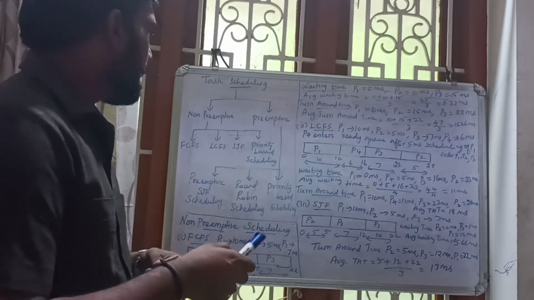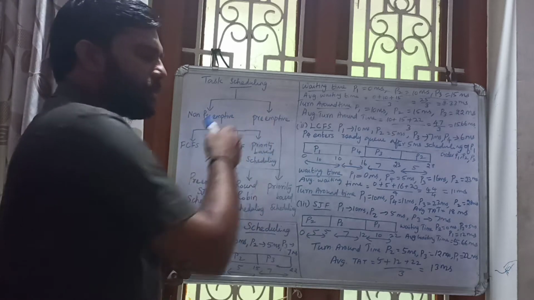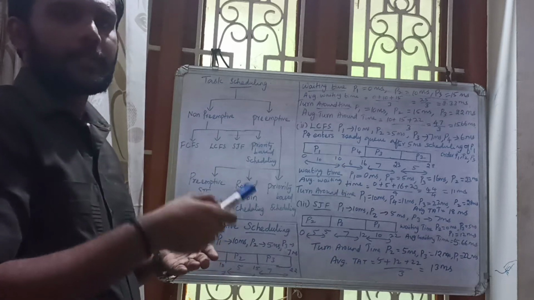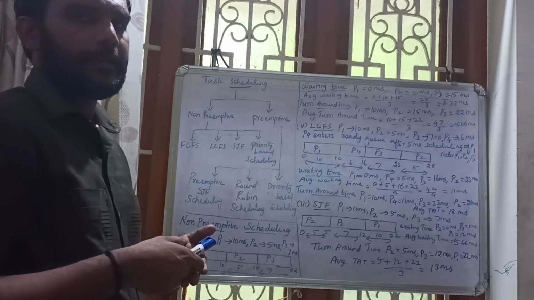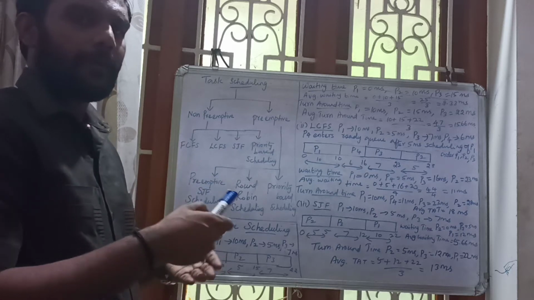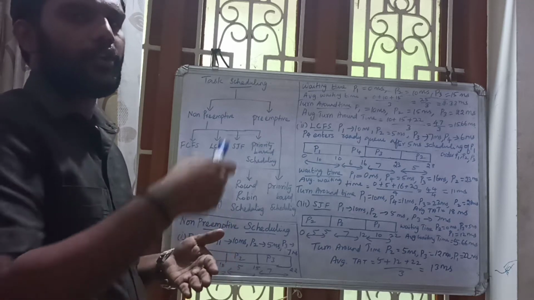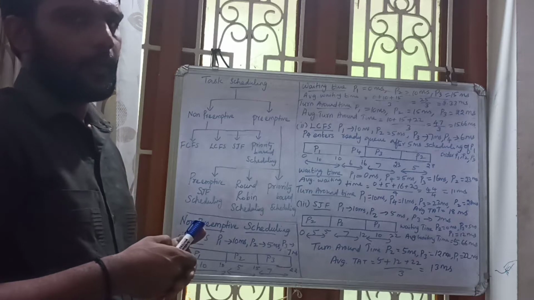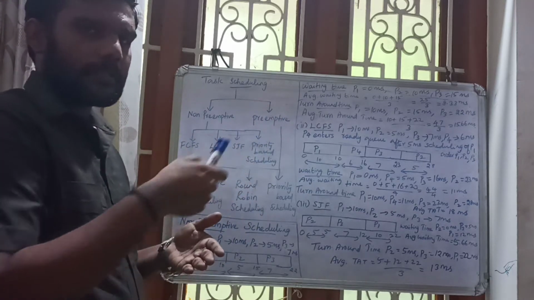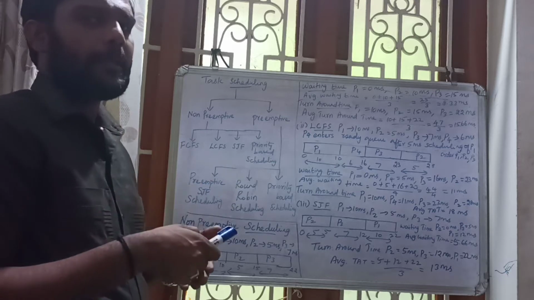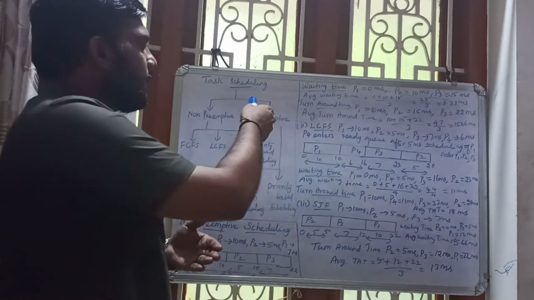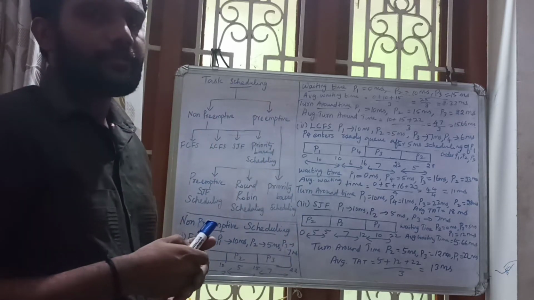There are two types: non-preemptive scheduling and preemptive scheduling. Non-preemptive scheduling means that if a process or task is started, it will not stop intermediately, it will complete fully. After completing the service of a particular process, the control will be transferred to the next process. In preemptive scheduling, if the process is started, it may stop intermediately for service of the next process. Interrupt is available in preemptive scheduling.